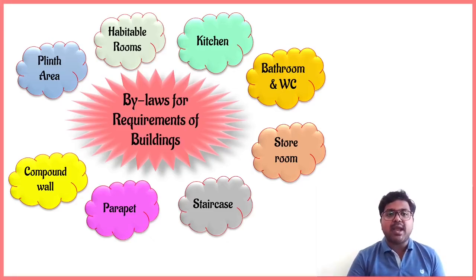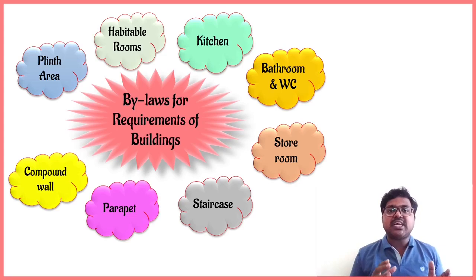If we see these bylaws for requirements of buildings, they give certain instructions or guidelines which are fixed laws for the construction of a building. We have to follow these laws while constructing the building, and we need to satisfy all the regulations according to these bylaws. So in this, the first one is plinth area.